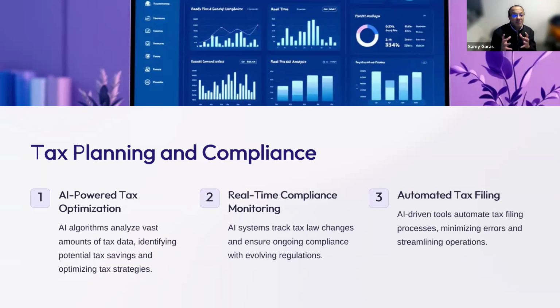Then the AI can help us to collect this data and identify the areas that we can use it for tax saving. It can help us also to watch the changes in real-time monitoring, so we can track the tax law changes and see the impact on our income immediately. We can also automate the tax filing. We don't have to do everything on paper, but we can do it online.